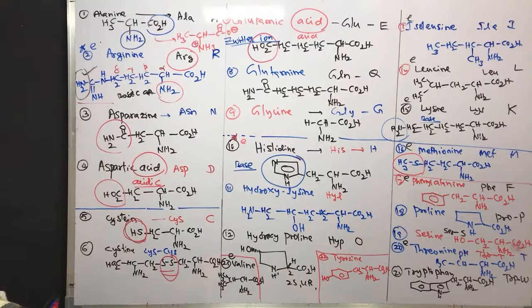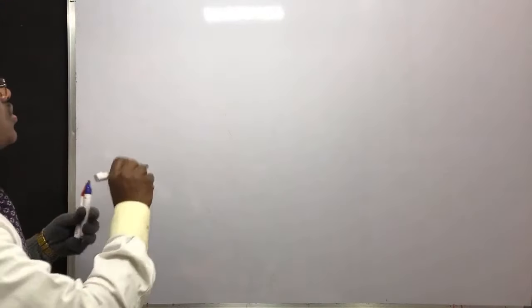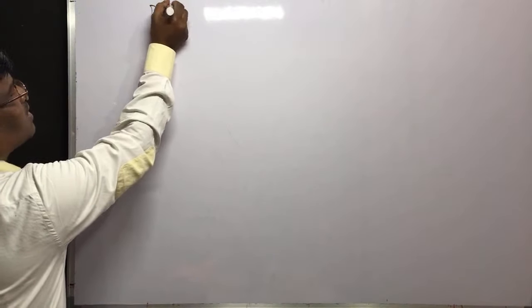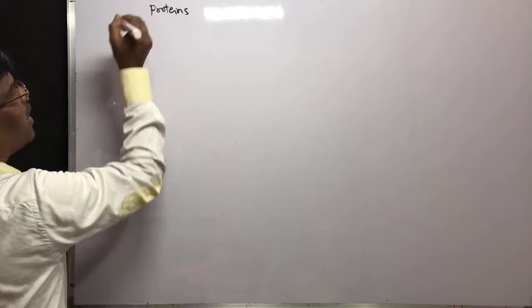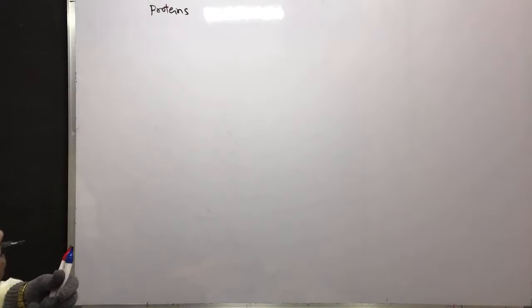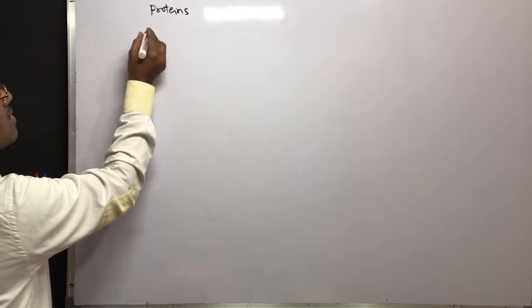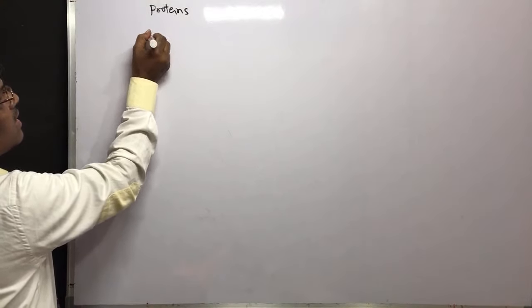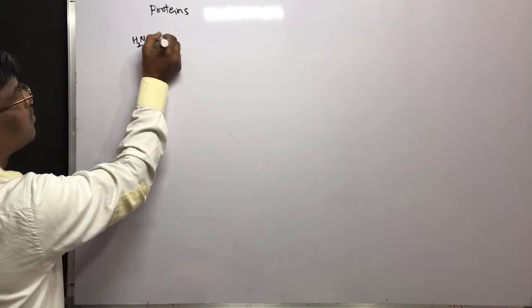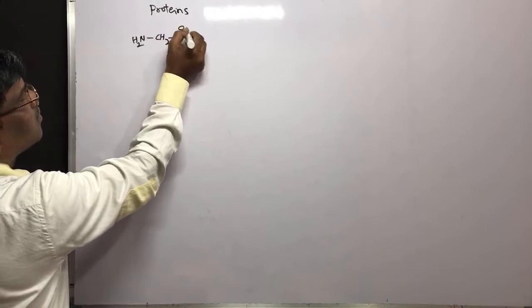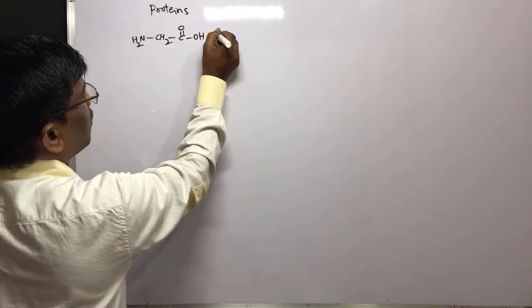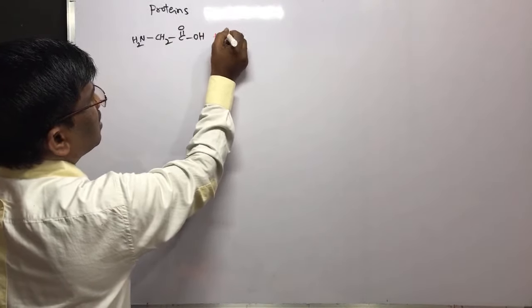Yes. Next, now the structure of proteins. We know that proteins are the polymers of amino acids, right? Then let us take the smallest amino acid and learn something. So let us take glycine. So we are going to make a dipeptide, students.